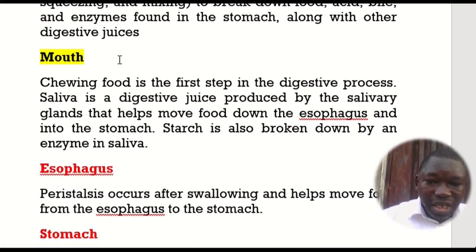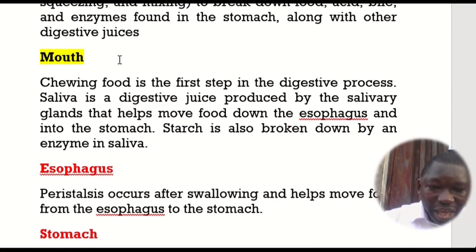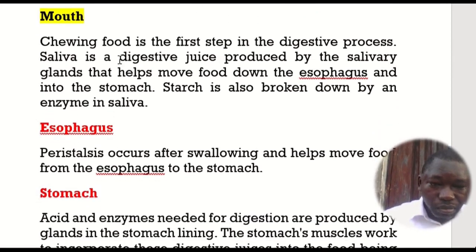Chewing food is the first step in the digestive process. Saliva is a digestive juice produced by the salivary glands that helps move food down the esophagus and into the stomach. Starch is also broken down by an enzyme in saliva.